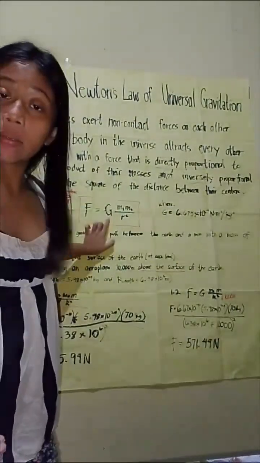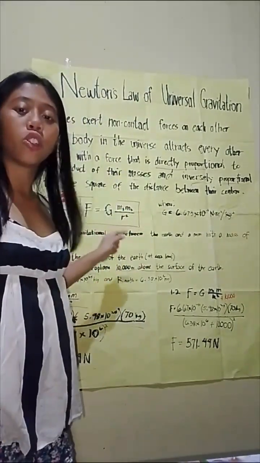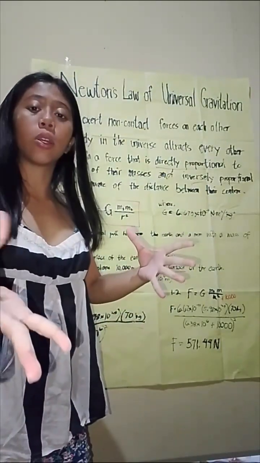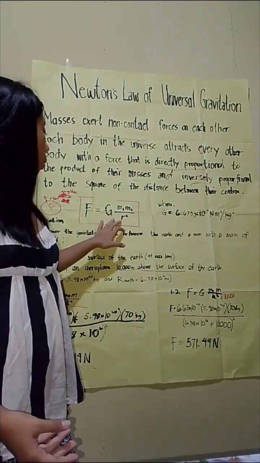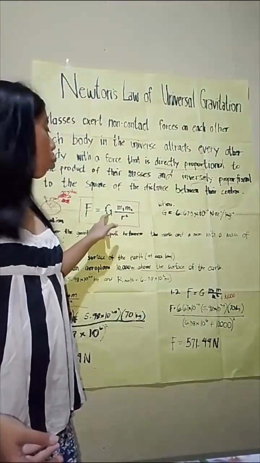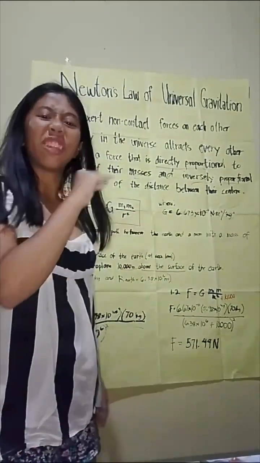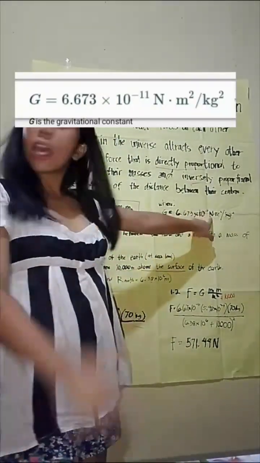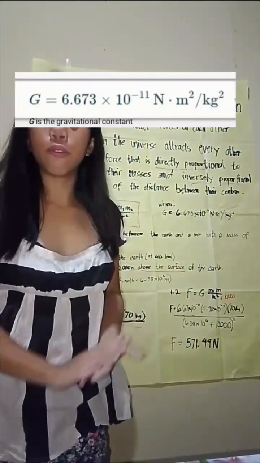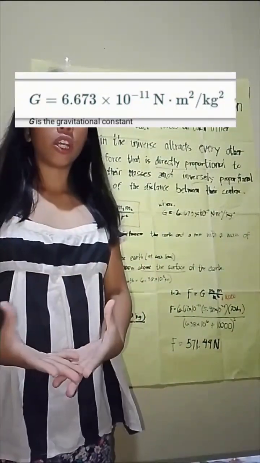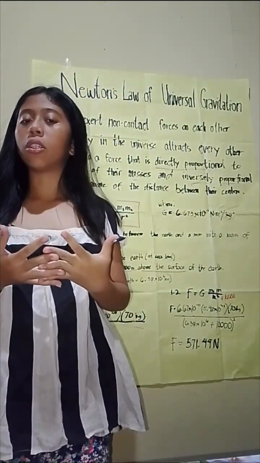Now, what is G? G is the universal gravitation constant. It means it's constant, okay? It's fixed, and it is equal to 6.67 times 10 to the power of -11 N·m² divided by kg². I'm going to give you an application to further explain and help you understand what I mean.